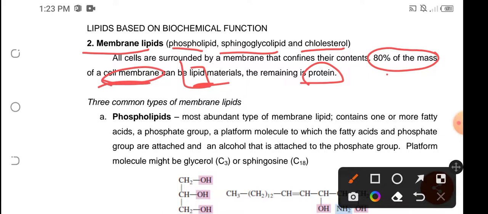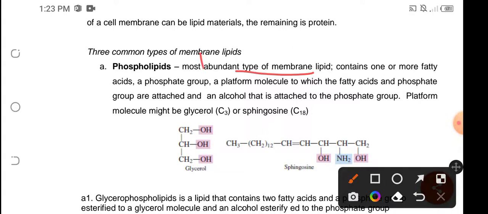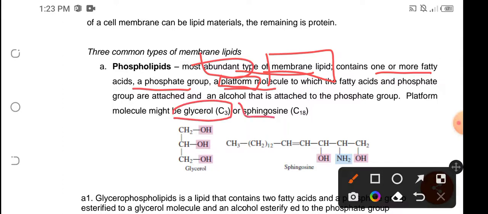Okay, so the first membrane lipid that we're going to discuss is phospholipid. Phospholipid is the most abundant type of membrane lipid. The structure should contain two or more fatty acids, a phosphate group, and a platform molecule to which the fatty acid and phosphate group are attached. So we have a platform group. That platform could either be glycerol or sphingosine. With these two types of platform, we have two kinds of phospholipid.